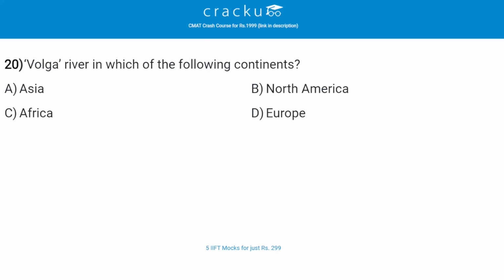Volga river is in which of the following continents? The correct answer is D, that is Europe. So Volga River, Russian Volga, ancient river of Europe, the continent's longest and the principal waterway of Western Russia and the historic cradle of the Russian state.